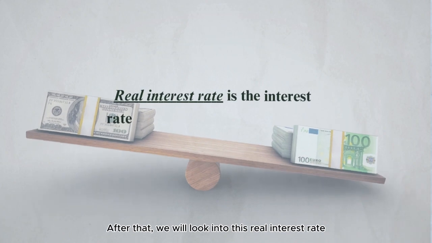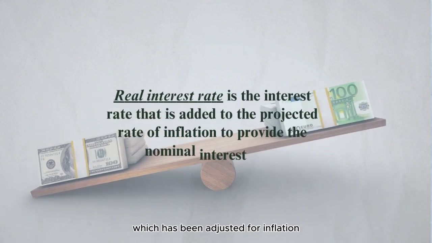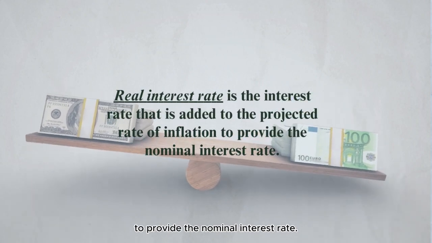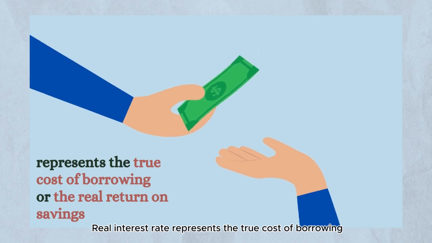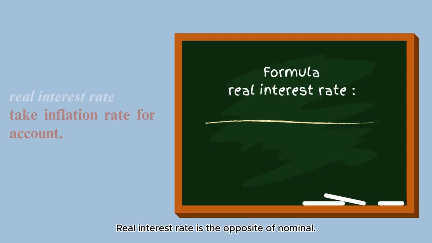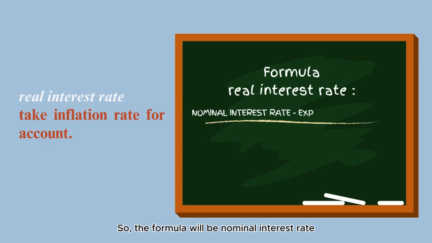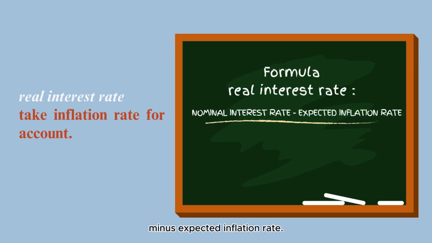After that, we will look into the real interest rate, which has been adjusted for inflation to provide the nominal interest rate. The real interest rate represents the true cost of borrowing or the real return on savings. The real interest rate is the opposite of nominal. So the formula will be nominal interest rate minus expected inflation rate.